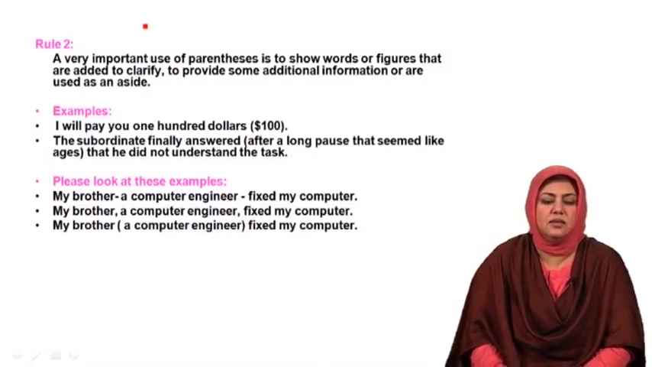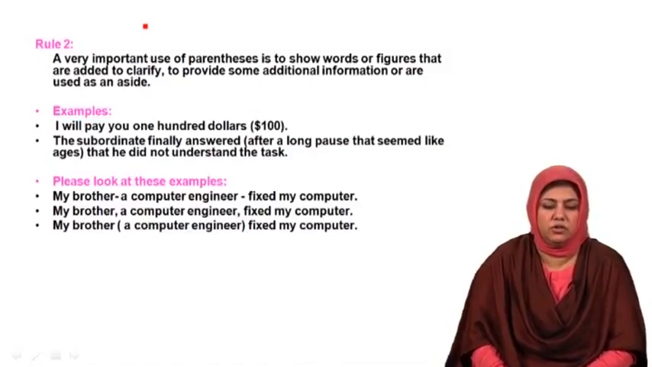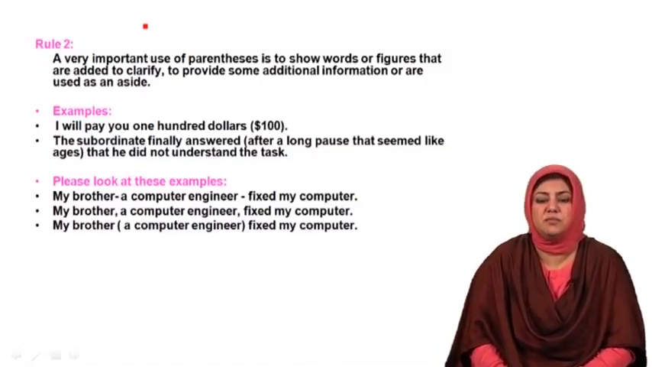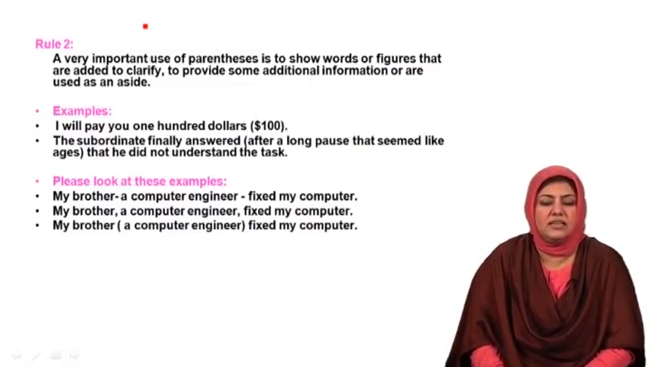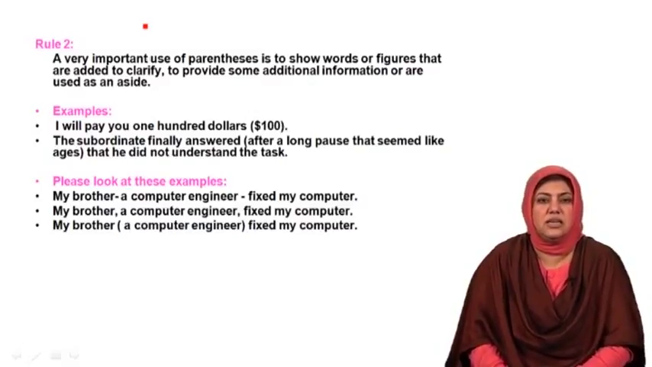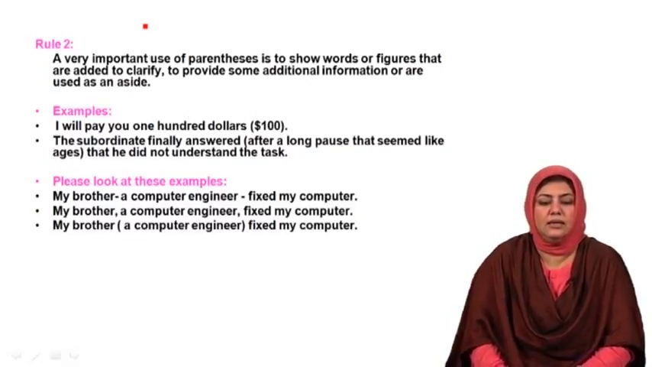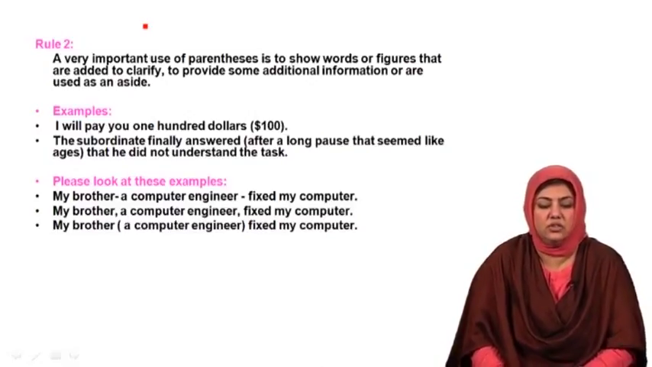In this case, the author or the writer of this sentence originally wants to say, my brother fixed my computer. However, he or she has decided to provide some additional information about the brother. And what is that information? That the brother is a computer engineer. So this additional information, a computer engineer, is inserted in the sentence by using 2 dashes.